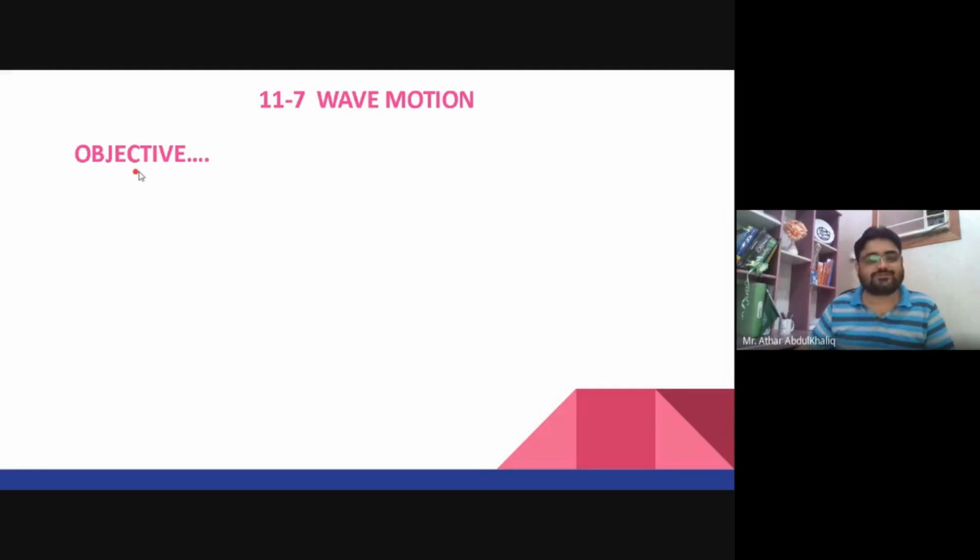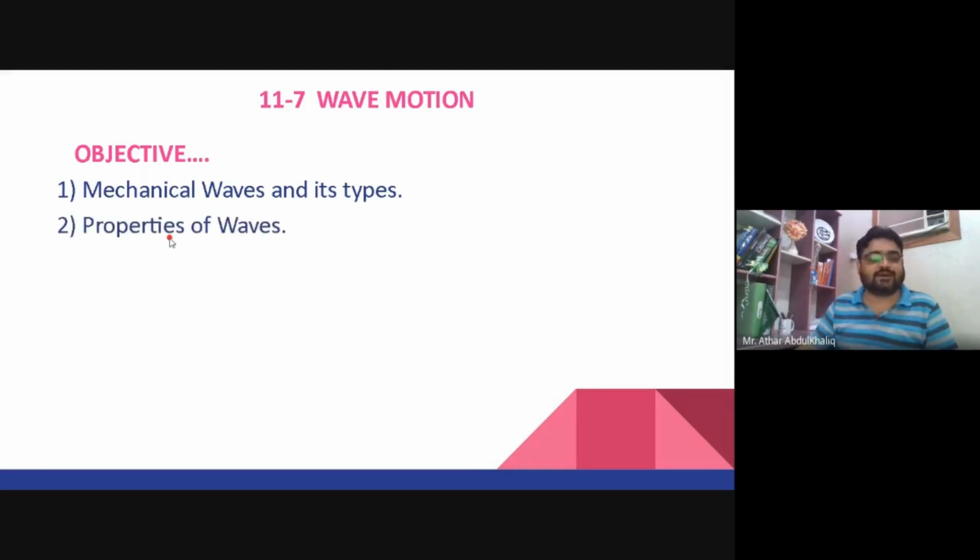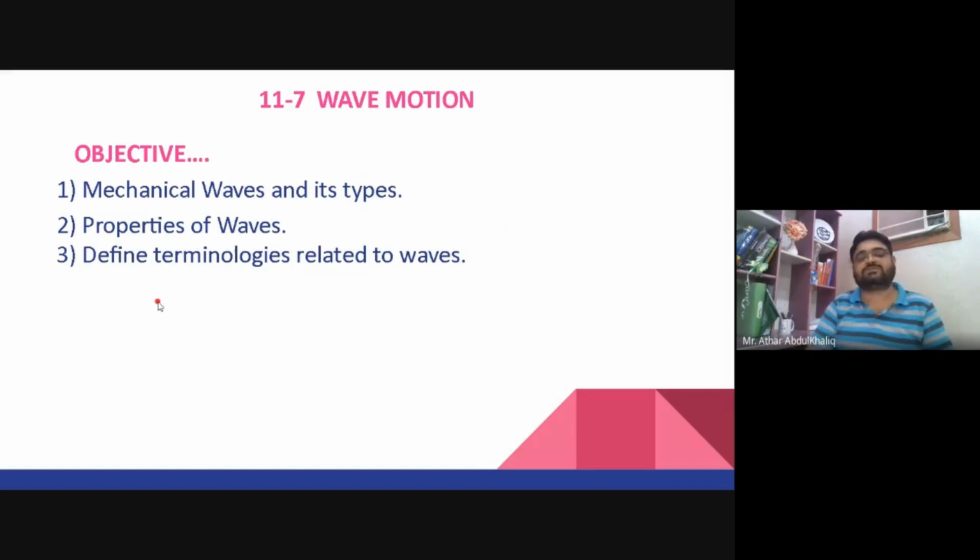Today we are going to study mainly what a mechanical wave is and what its types are, and secondly some properties of waves. We will also define some terminologies related to waves.